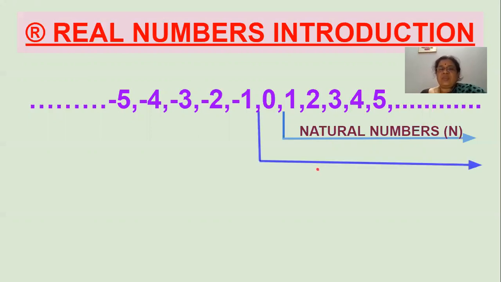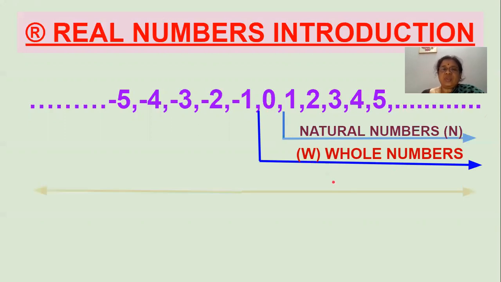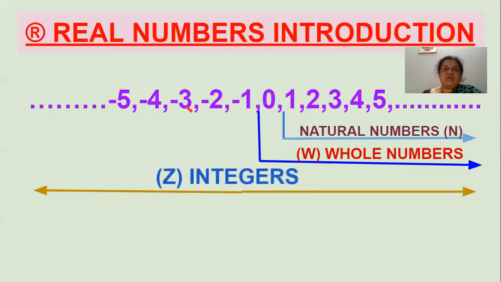Next one is whole numbers. Whole numbers are denoted with the alphabet W, and the whole numbers start from 0, 1, 2, 3 and so on up to infinity. These are all whole numbers. Next, integers. Integers means all these numbers: the negative numbers, the positive numbers and 0, all these numbers are called integers.